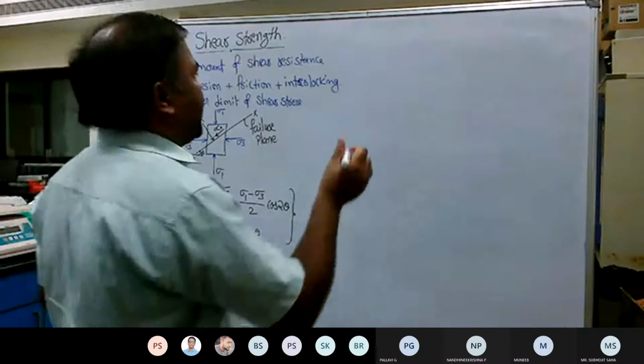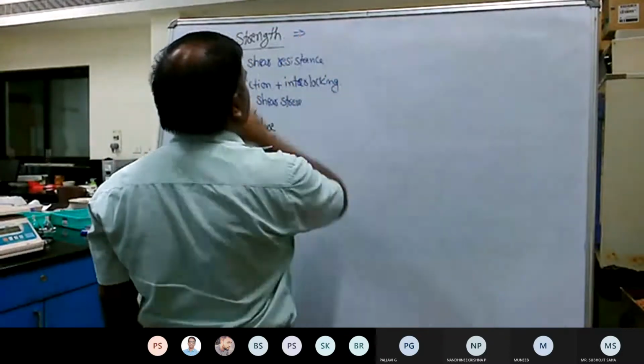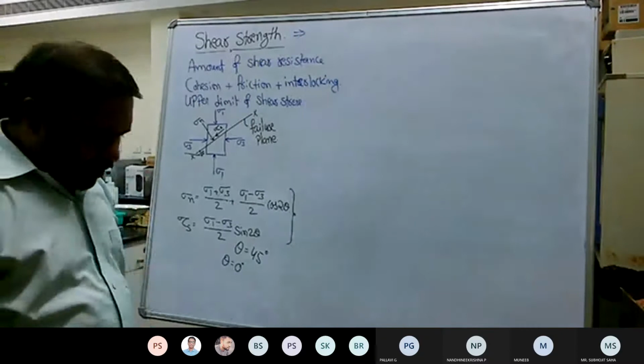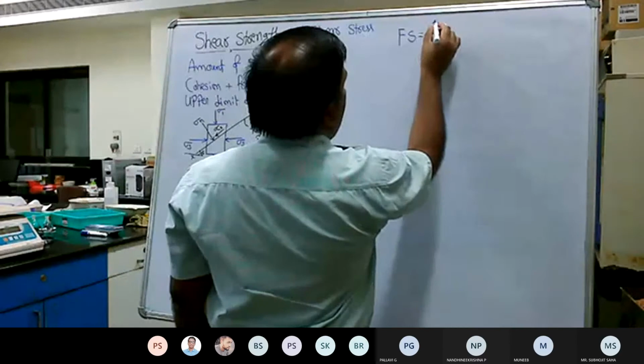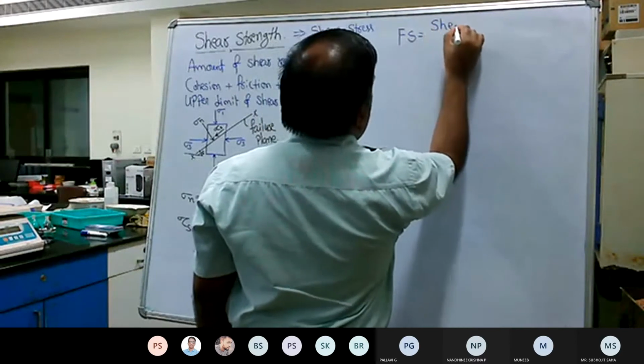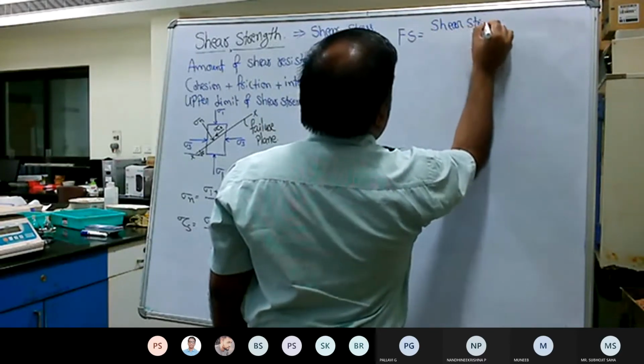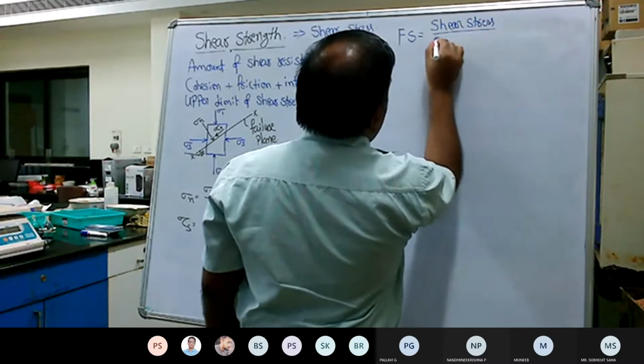Now let us come to the most important part, the fundamental definition of the shear strength. There are two things you will hear when you refer to any books: shear strength and shear stress. These are the two things you need to remember. If you look at the fundamental definition of the factor of safety in any shear strength book, it is always defined as the ratio of shear stress upon shear strength.